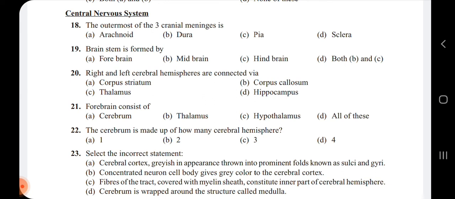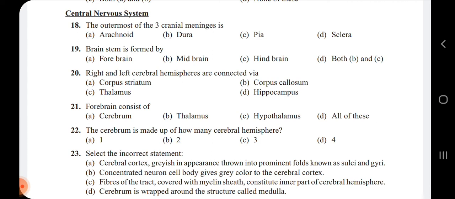So the cranial meninges consist of three parts, that is dura mater, arachnoid and the pia mater. Among these, the outermost one is the dura mater. So for the 18th question, the answer is option B.